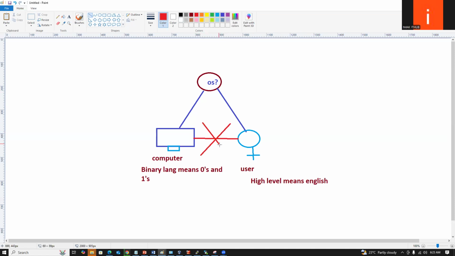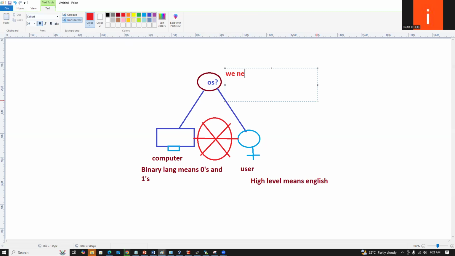No, there is no possibility for them to communicate with each other. So that's the reason we need a mediator which knows both the languages. The OS knows both languages, binary and high level language.